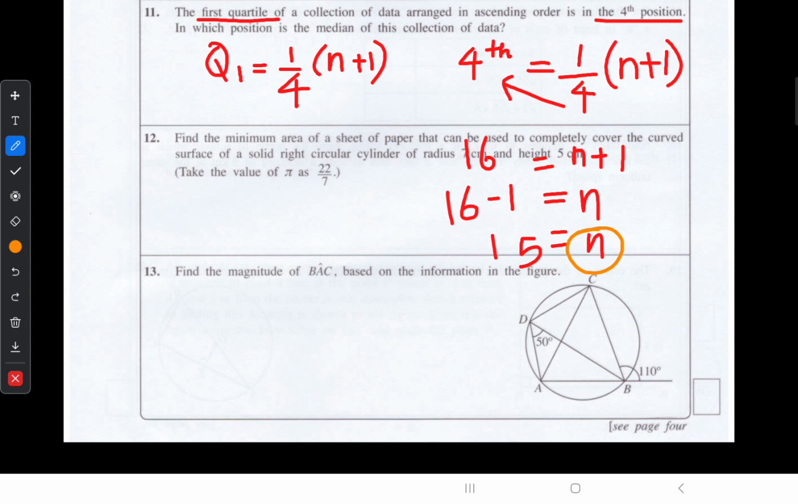So our median is Q2. To find your median, you have to use this formula: 2 upon 4 into n plus 1.